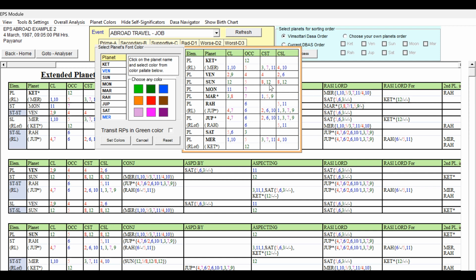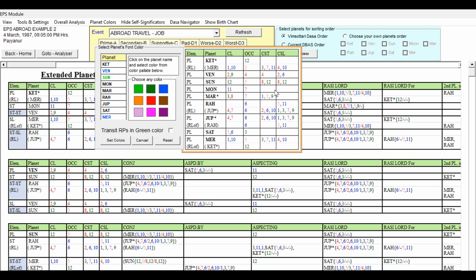So that way, these 12s are favorable, and 12th lord and 12th star lord and 12th sublord, this is good. Because of the 8 and 8, we can see it is having some weakness, but 12th sublord and 12th star lord and 12th lord, it is good. So we can make Sun, we can give it as the green, light green.